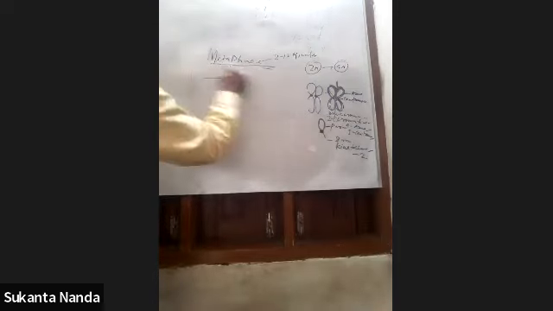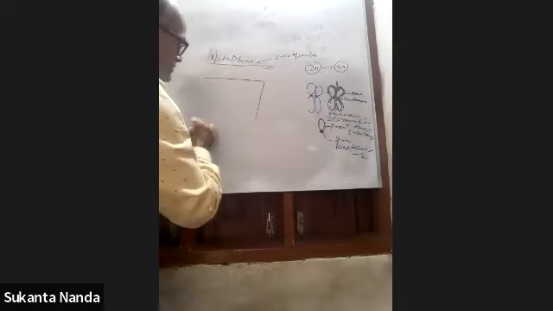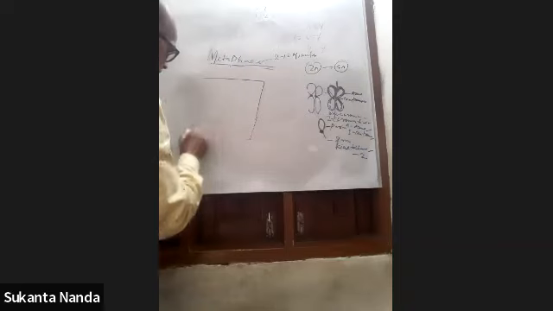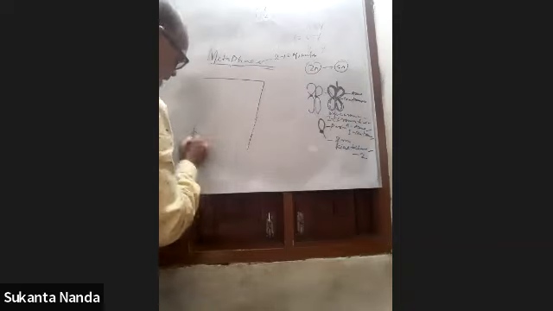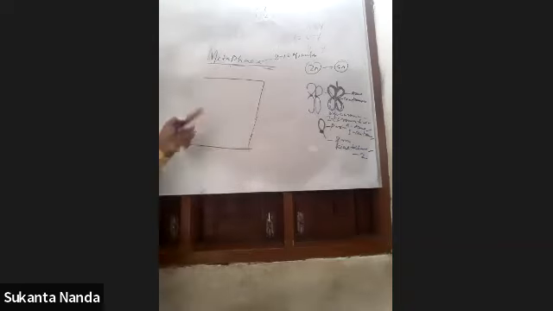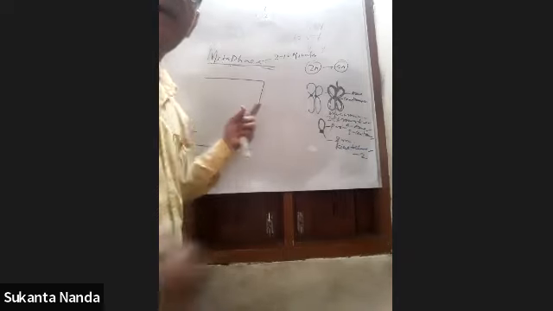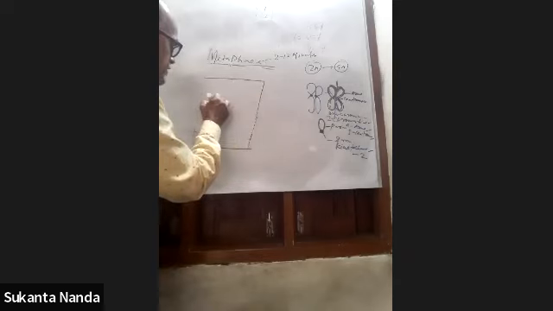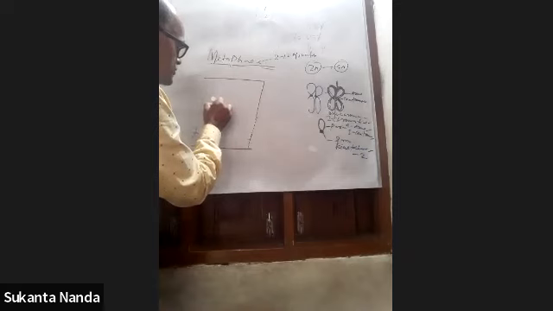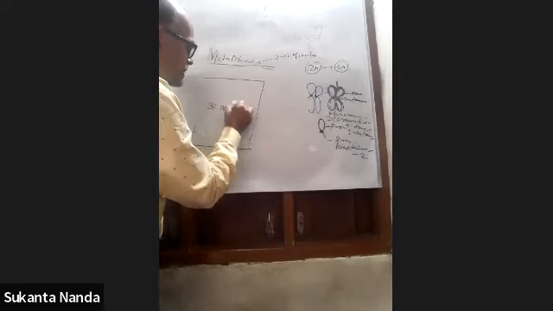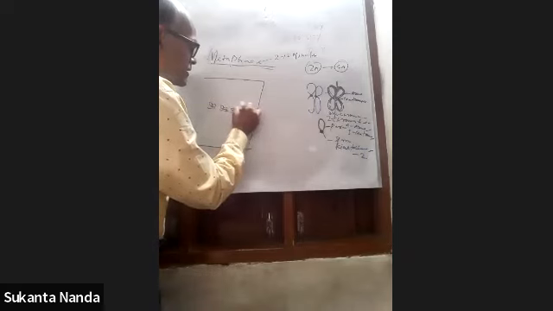And you see that I am drawing this. In metaphase you have to mark that all the chromosomes will come to the equator. The chromosomes are stationed at the equator.